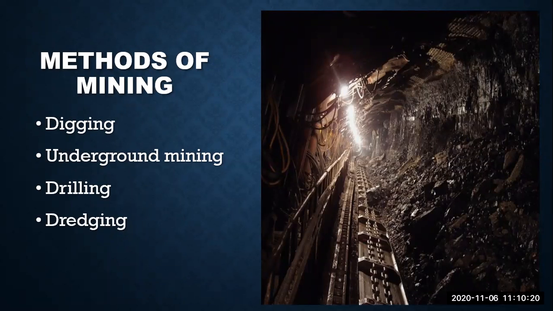The third one is drilling. I explained in the class, what comes to your mind first when you see this word drilling? Of course, the drill machine that we normally use for making holes, right? So what happens in drilling? This is the third method of mining.